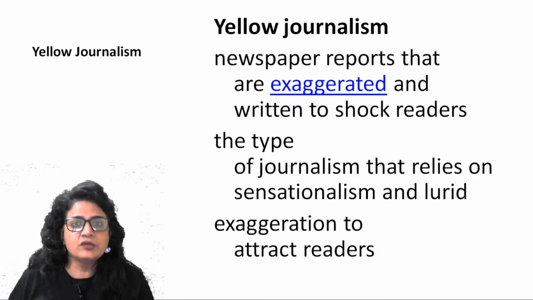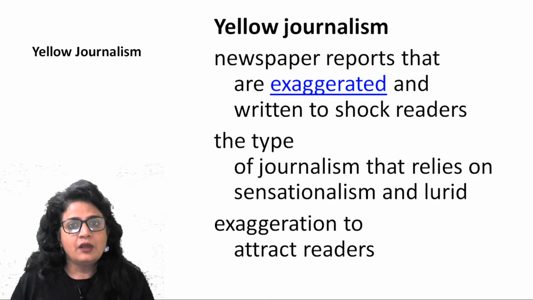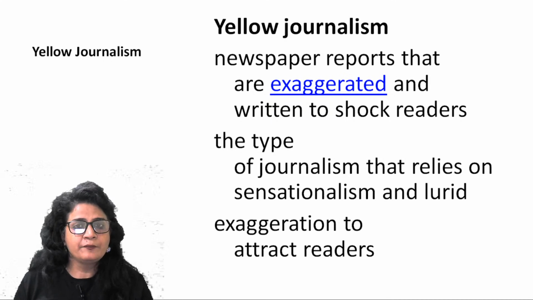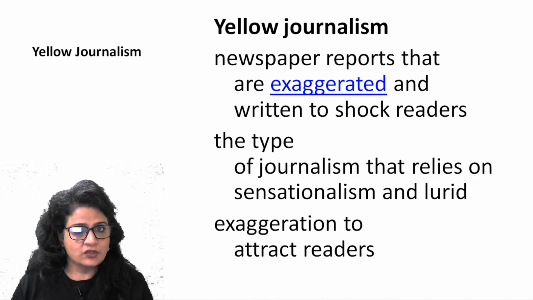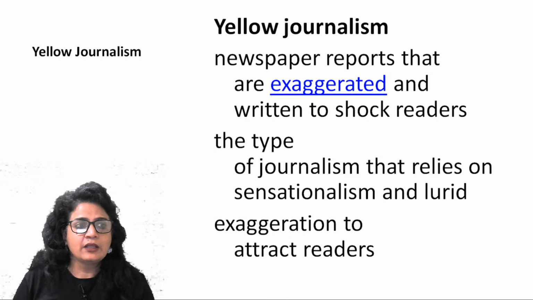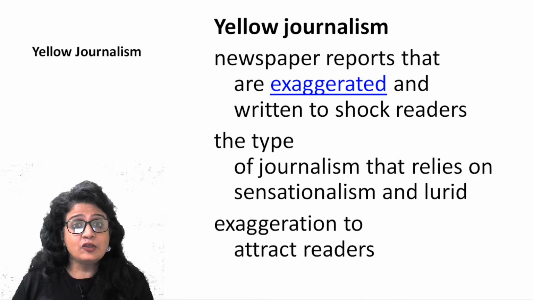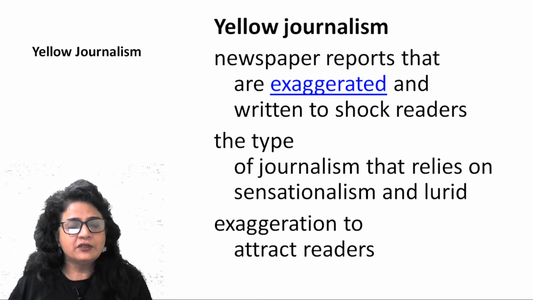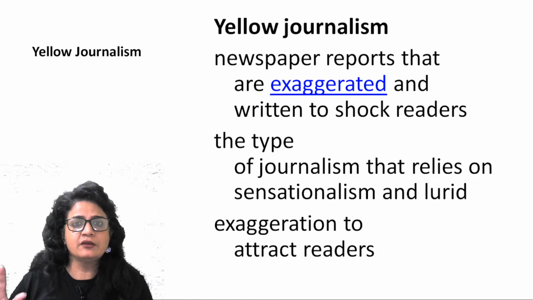Usually, they try to fabricate the story in order to create sensation among their viewers or readers, right? Their sole objective is to create more and more eyeballs for their news items, or to increase the viewership for their channels. So with that sole objective, they do everything, right? They compromise the standard of journalism, they compromise the facts and the objectivity which come with journalistic standards, and they are driven solely by the purpose of creating TRP, right? So that is what yellow journalism is.